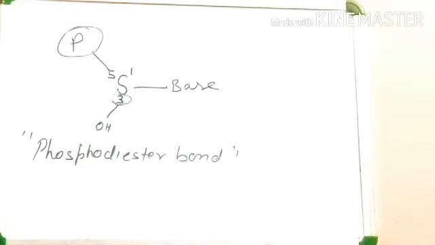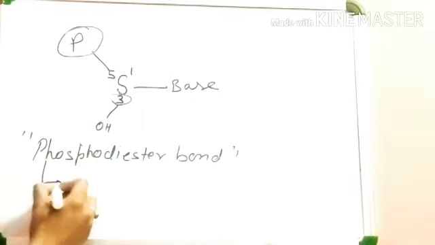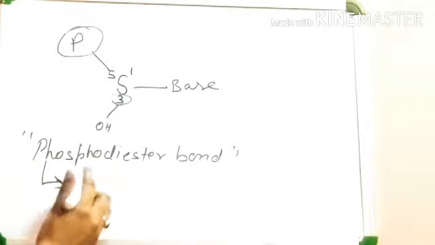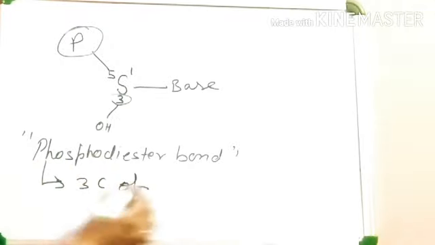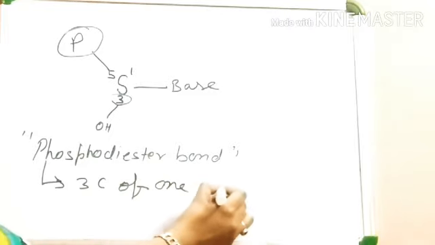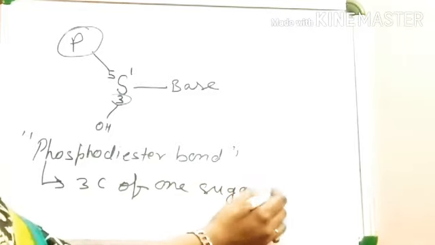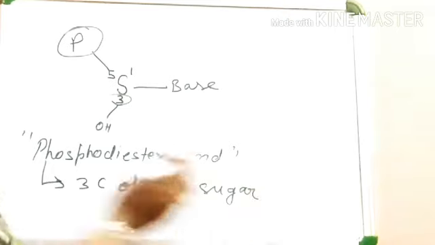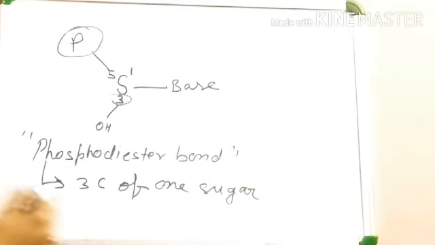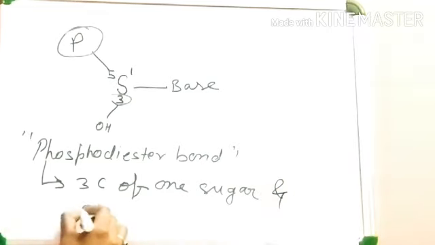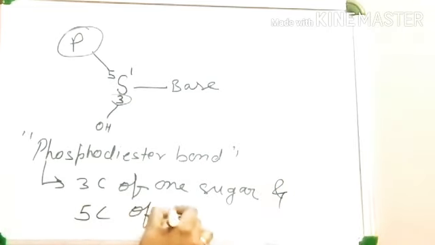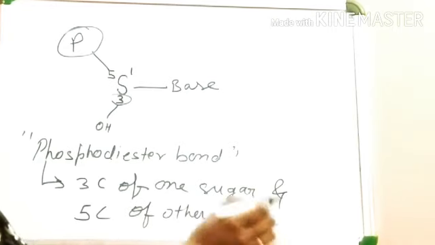This bond is present between carbon number 3 of one sugar and carbon number 5 of other sugar. Okay.